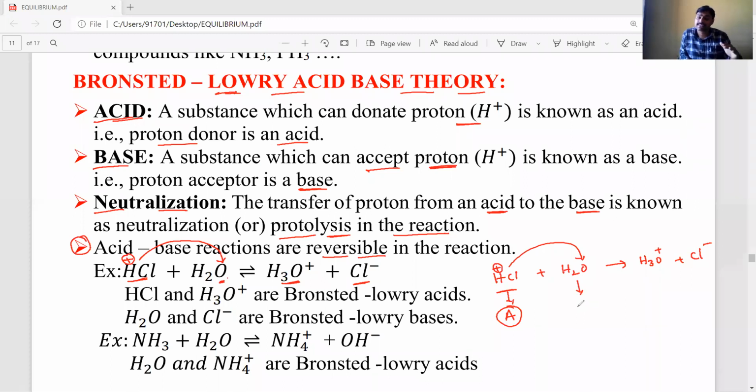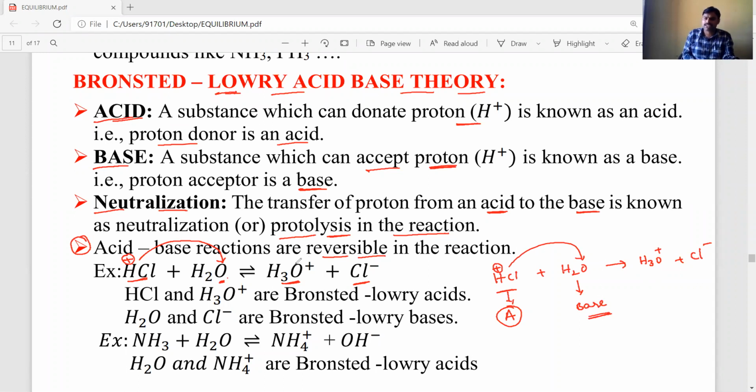Already, when we discussed hydrogen and its compounds, the chemical properties of water, we discussed that water is amphoteric in nature. It reacts with acids as well as bases. It can accept a proton as well as donate a proton. Here water is accepting a proton, that's why it acts as a base.